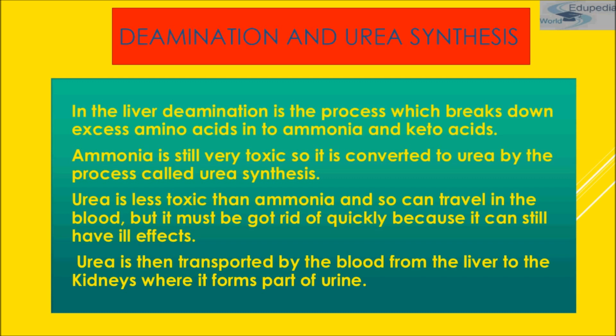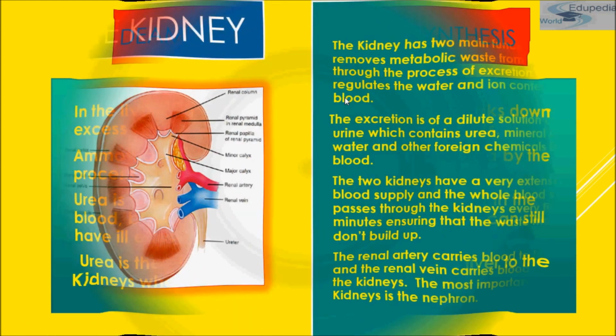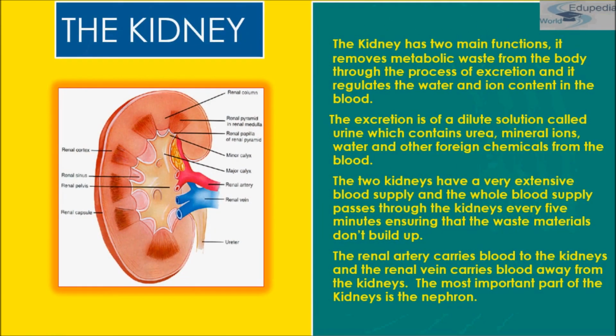Urea is much less toxic than ammonia. Ammonia is very toxic and can travel in the blood, but it must be got rid of quickly because it can still have ill effects. Urea is then transported by blood from the liver to the kidneys, where it forms part of urine. Now we'll be studying the kidney in detail.